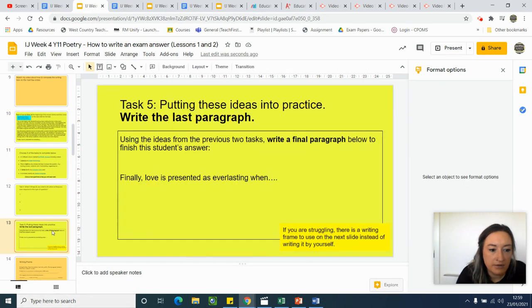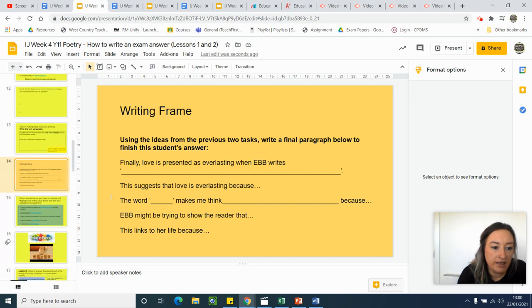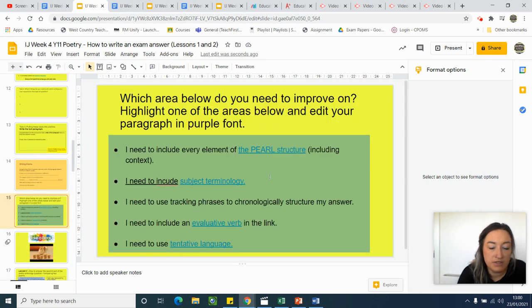Then you're going to come down to this bit and you're going to try and write the last paragraph. So finally, love is presented as everlasting when. So you try and include your quotation, try and analyse what the quotation shows and what the writer's message was for the reader. If you really struggle with that, on slide 14 there is a writing frame, but I only want you to use that if you're really not sure how to write that last paragraph. Okay. And then just give yourself a little bit of self-assessment, and that is the end of lesson 1.